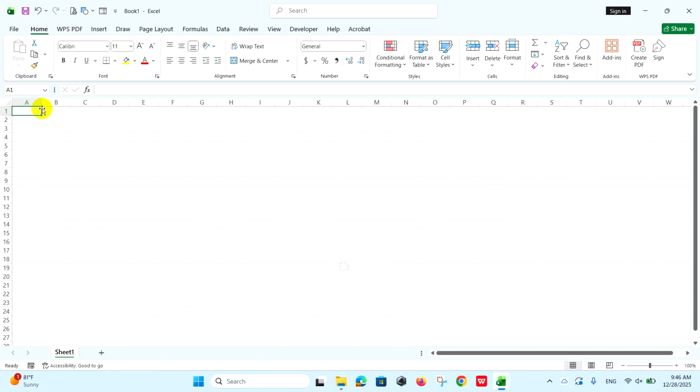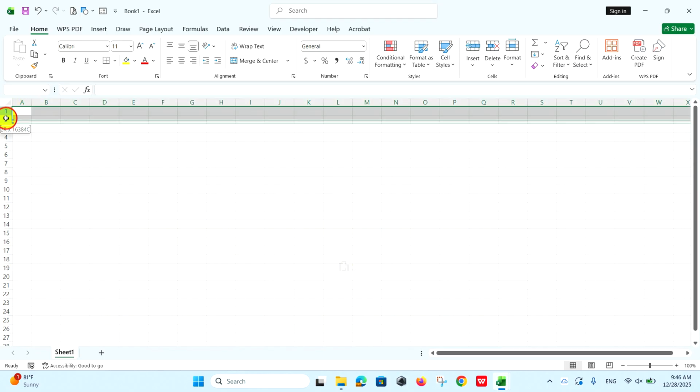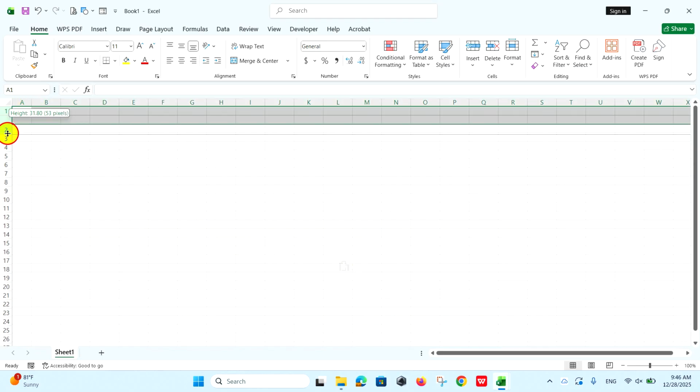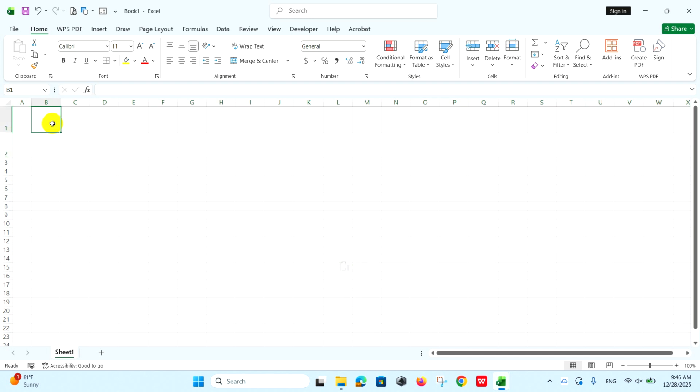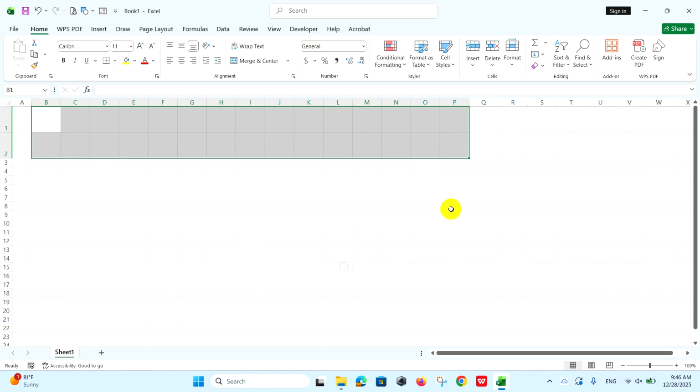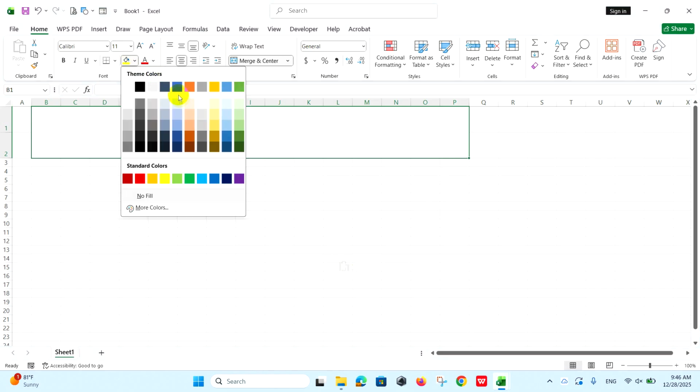Adjusting the layout. To begin, click and drag the column headers to adjust their width. Then, select the first and second rows and resize them to create a spacious header area. Next, select cells and merge. Apply a fill color to the cell.